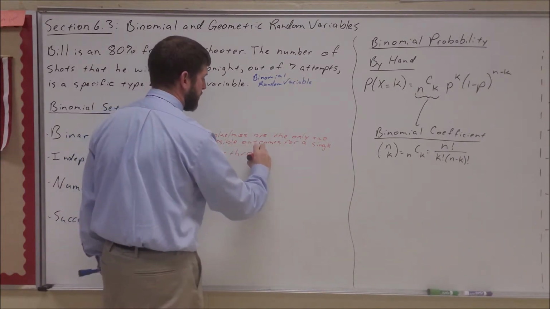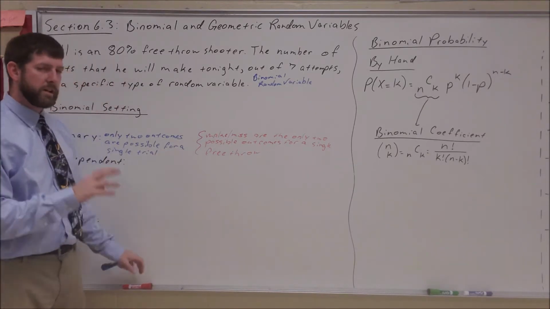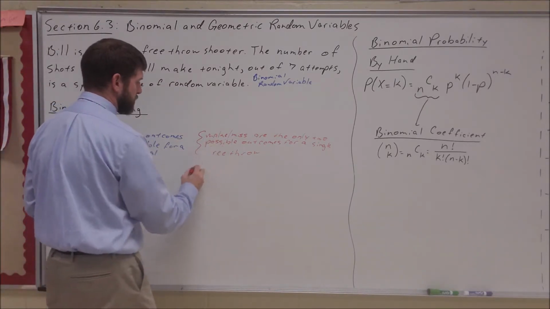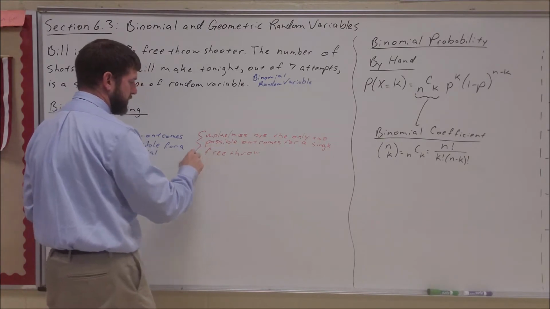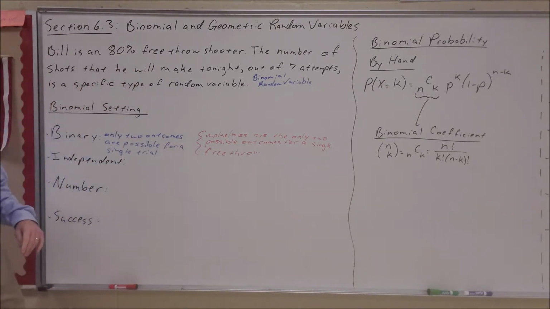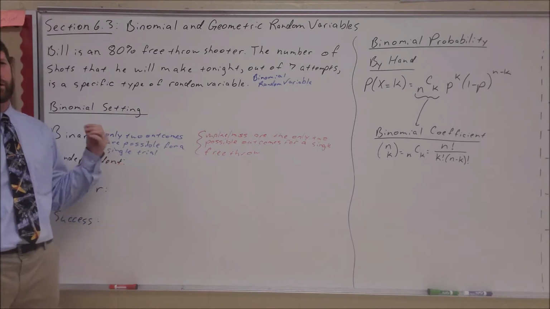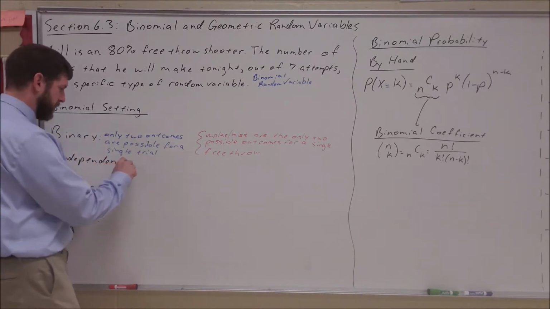We're going to throw out the possibility of lane violations. We're going to get a little loose with our understanding of free throw attempts, just so we have a good example to work through the math on. All right, so first off, it's got to be binary. Second, it's got to be independent. What does it mean for the trials to be independent?